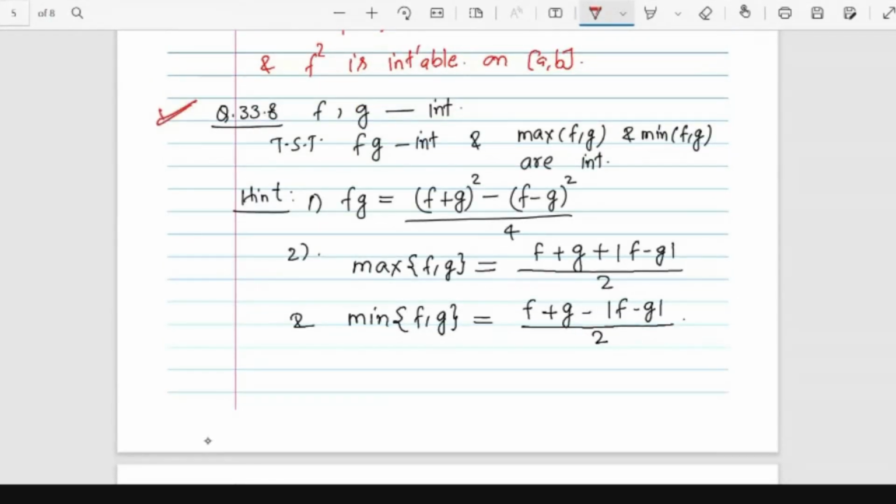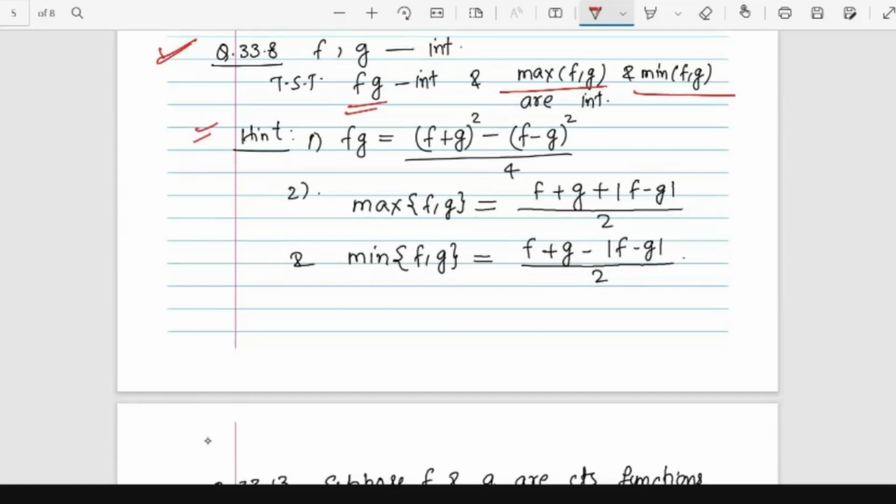The next example is that if f and g both are integrable, then what can you say about the maximum of f and g, minimum of f and g, and product fg? So if f and g both are integrable functions, then the product fg, max of f comma g, and minimum of f comma g, these three things are integrable.